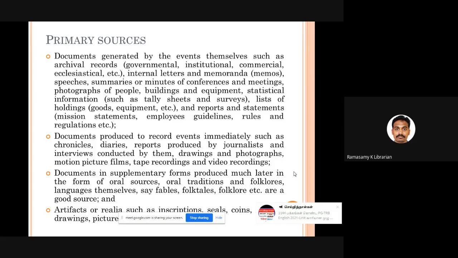Or even 30 or 40 years after an event, if you go to people, they will tell stories, oral histories. Yes, at that time I was a very young child. That time Akbar came, Gandhi came, he did this and that: oral histories, folk tales, folk stories. So all these things can be taken as sources. Apart from that, you get coins which were used in those days, inscriptions, seals, drawings and pictures used in that particular period, realia, actual things. So all these can be considered primary sources for historical research.